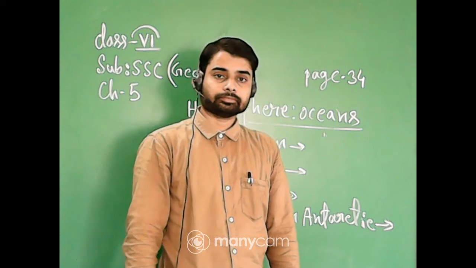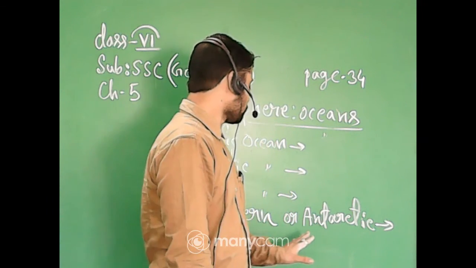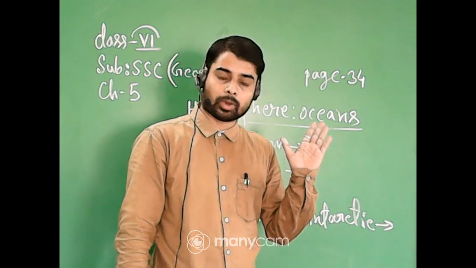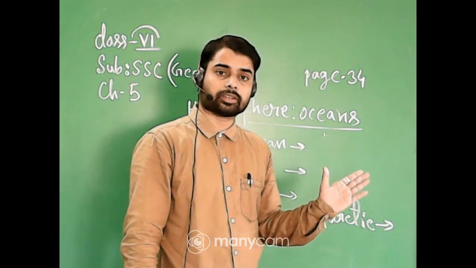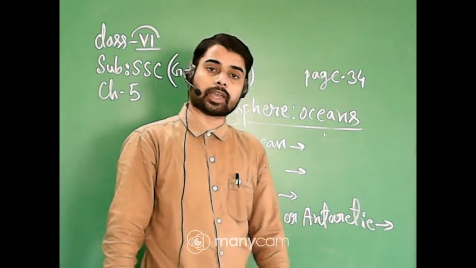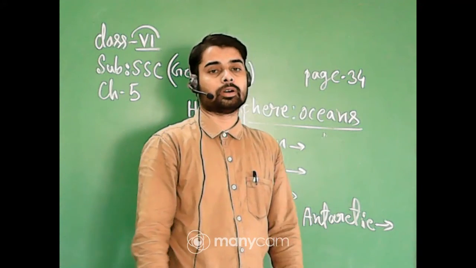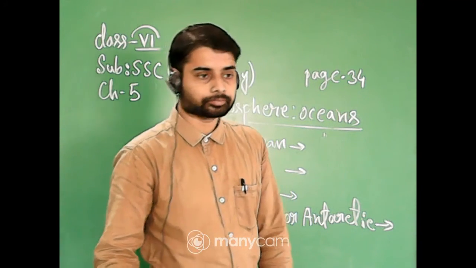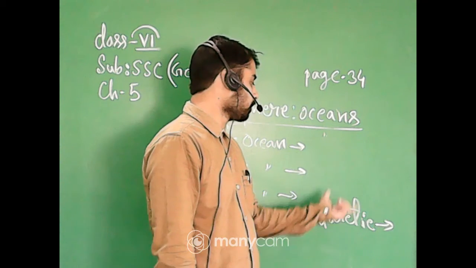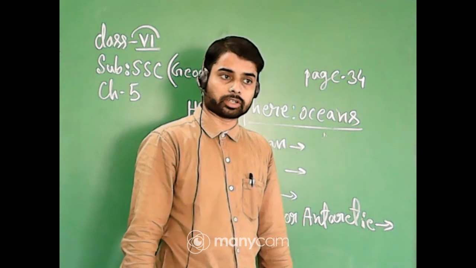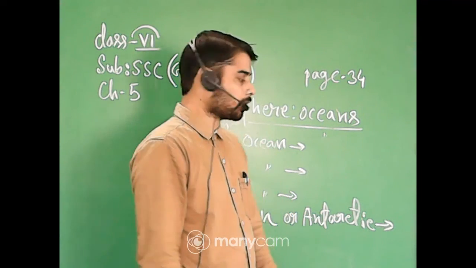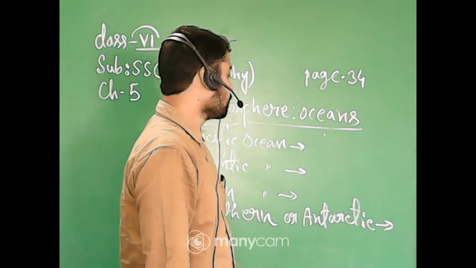On one side it is separated from the Pacific Ocean, on the other side from the Indian Ocean. Most of the water of this ocean is in a freezing condition in the South Pole, and extreme cold is there in the Antarctic Ocean.